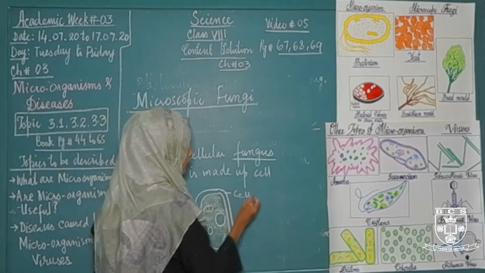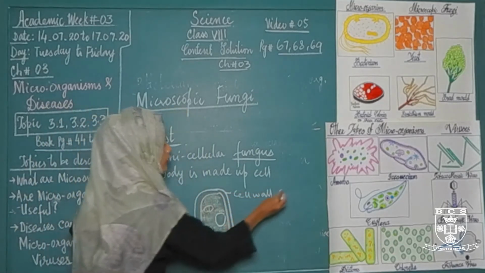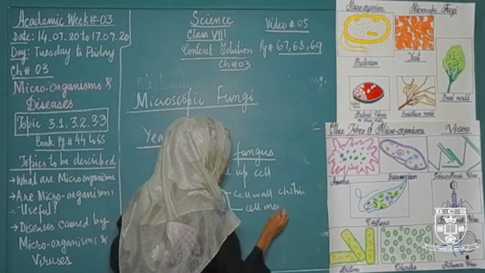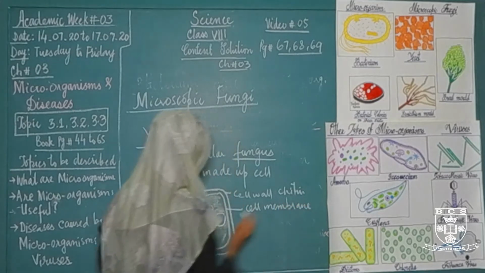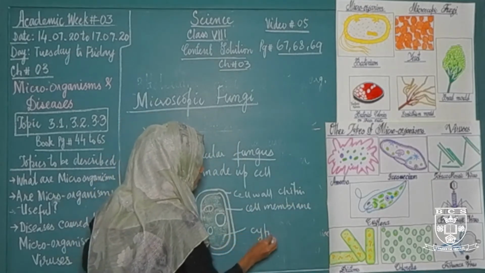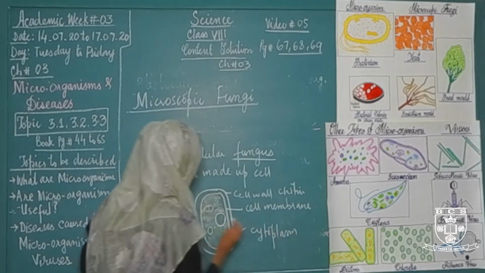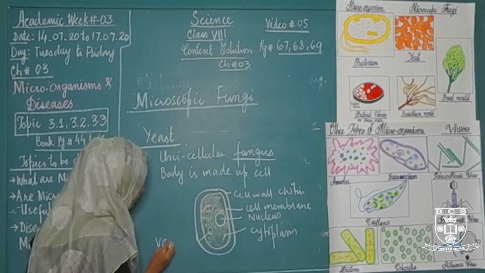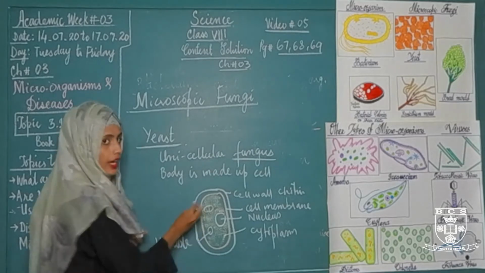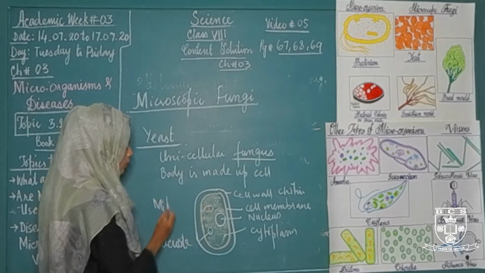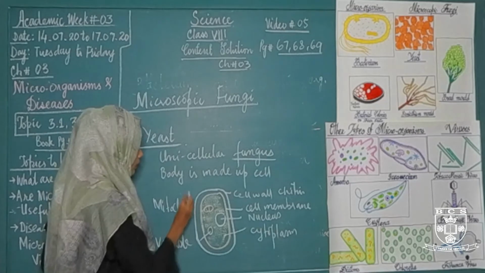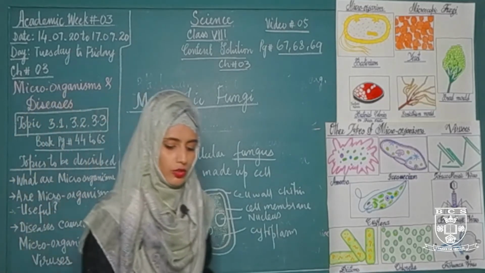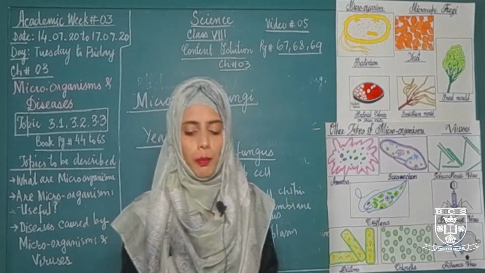Cell wall is made up of chitin, then the cell membrane, that gel-like substance called cytoplasm, nucleus, vacuole and mitochondria. This is the structure of a yeast cell. And what is the use of yeast cell? Yeast cell is used in baking products.